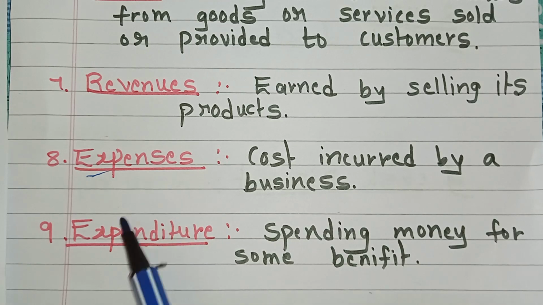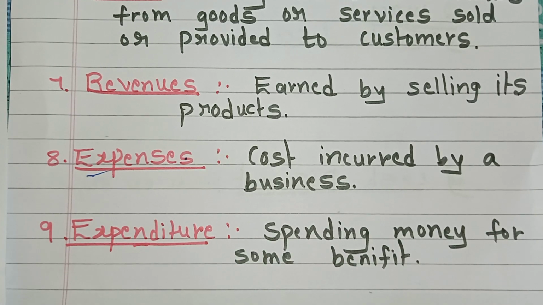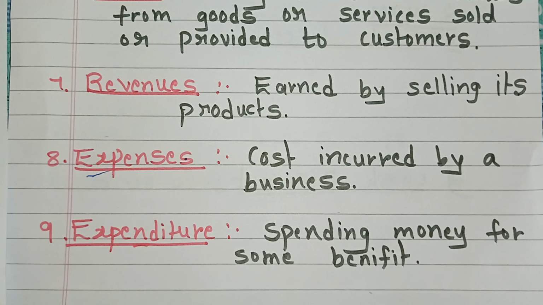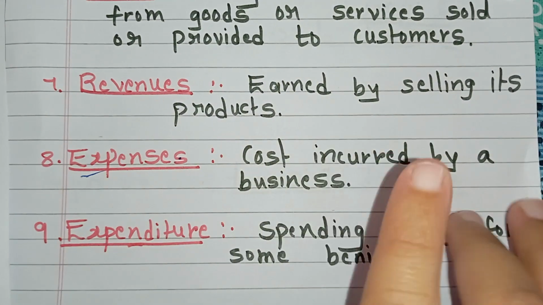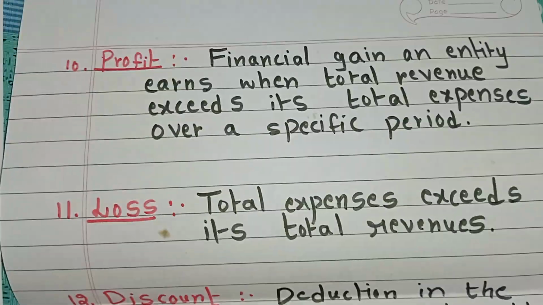I hope these two points are clear to you all. Expense is different and expenditure is different. Expenses are the cost incurred by a business in the process of earning revenue, and expenditure is spending money for gaining some benefit in the form of acquiring an asset, settling a liability or covering an expense. Okay, this is about expenditure. Next we will move to the next term.